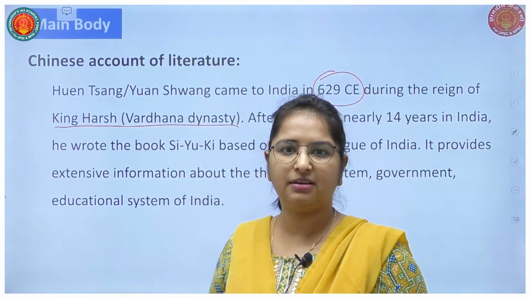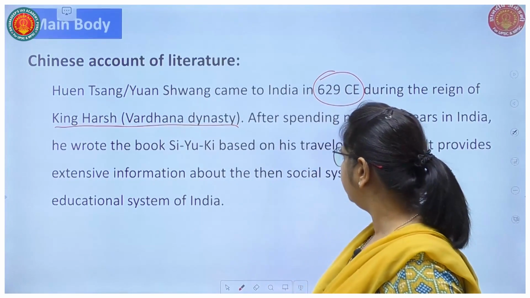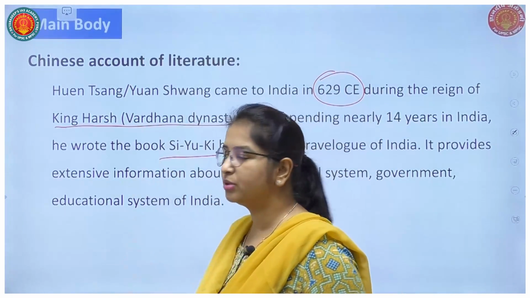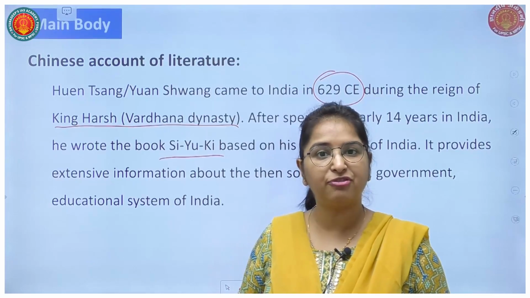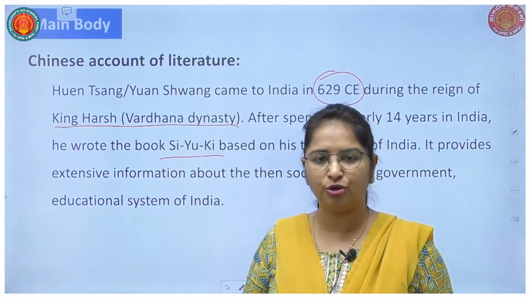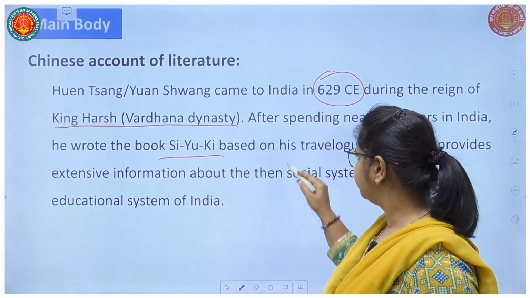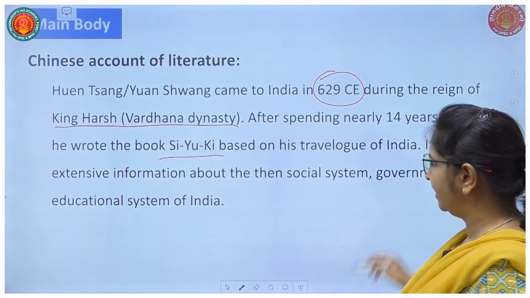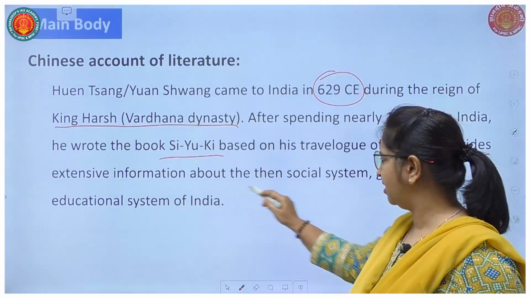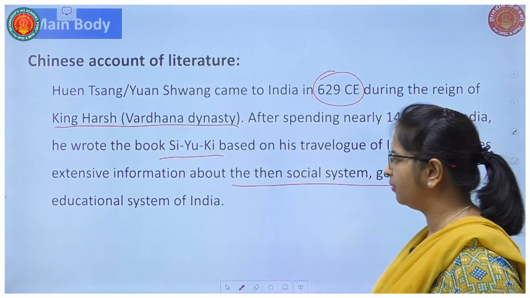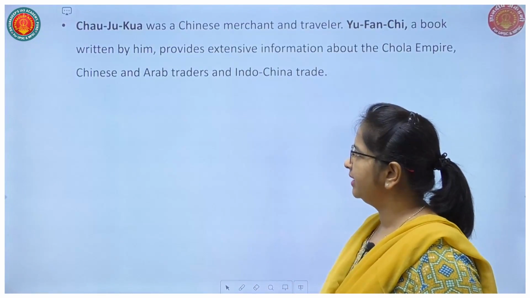If you read his book, right? The name of his book is what? Siyuki. He wrote the book Siyuki after spending 14 years in India, right? It provides extensive information about the social system, governance, and education system of India, right? Then let us go ahead.